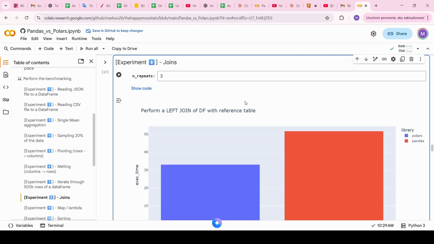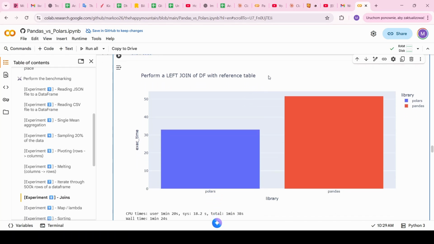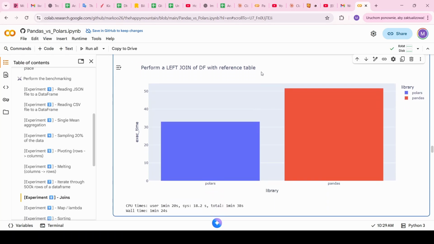Experiment number 8 covers joins, which is a very important thing in working with data frames. So let's see the results. And actually, Polars is still faster than Pandas. I performed 3 repeats, as you can see here. The Polars library took around 33 seconds to perform these operations, while for Pandas it was about 18 seconds more. So the verdict is similar as in the majority of experiments so far, a point for Polars.